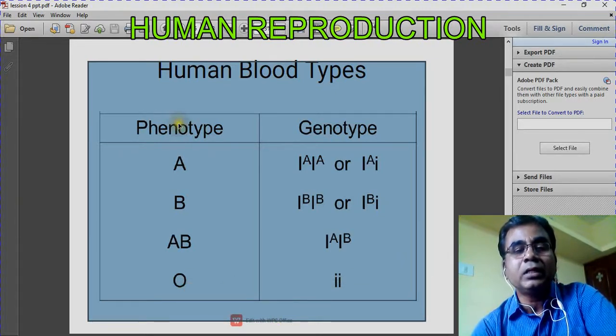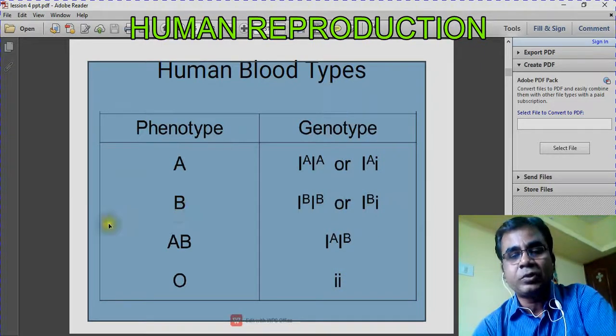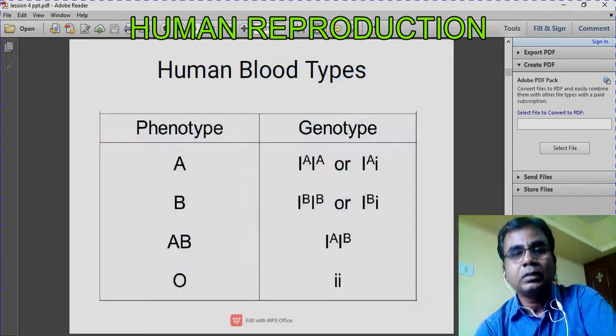So totally there are 4 types of blood groups, but they are produced by 6 different genotypes. Two genotypes produce A blood group, and two genotypes produce B blood group. So totally 6 genotypes produce 4 types of blood.